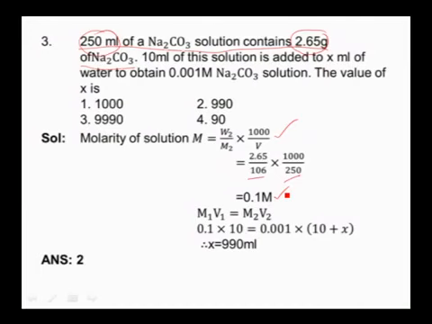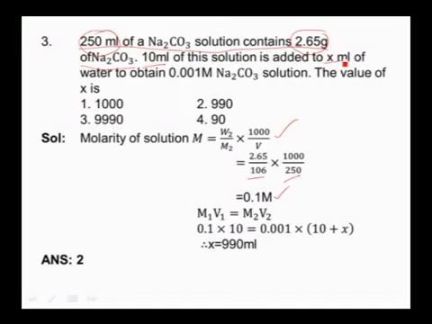Now this 0.1 molar solution, by taking 10 ml, that is added to X ml, that means the total volume becomes 10 plus X. Initial volume is 10, final volume is 10 plus X. Initial concentration is 0.1, final concentration is 0.001.